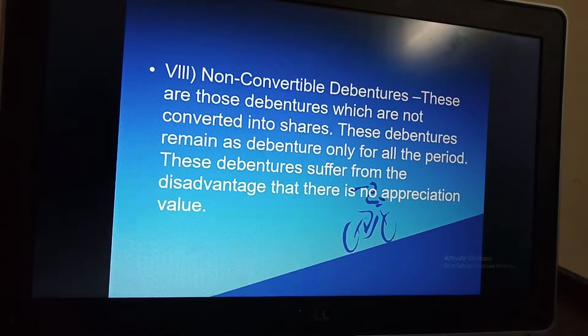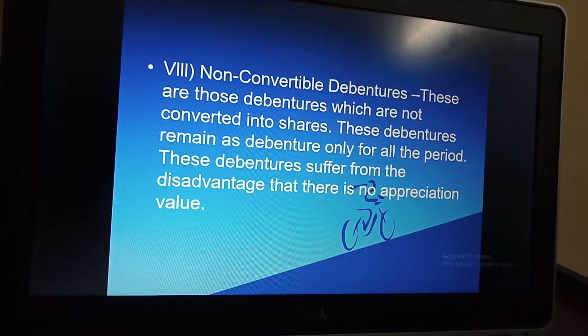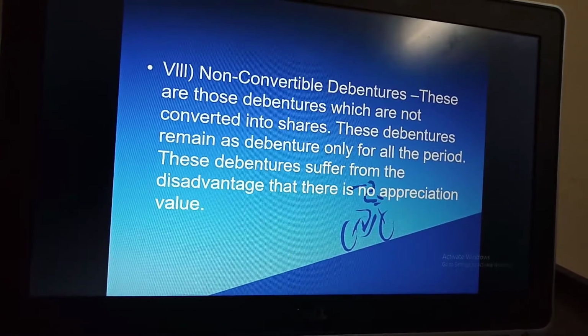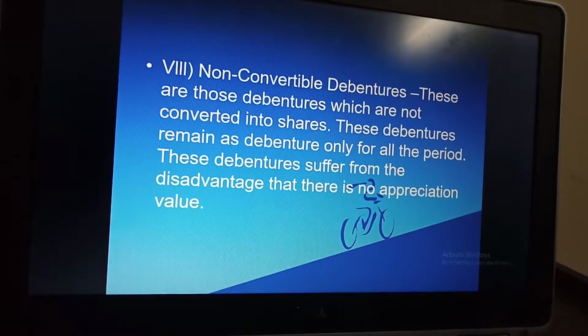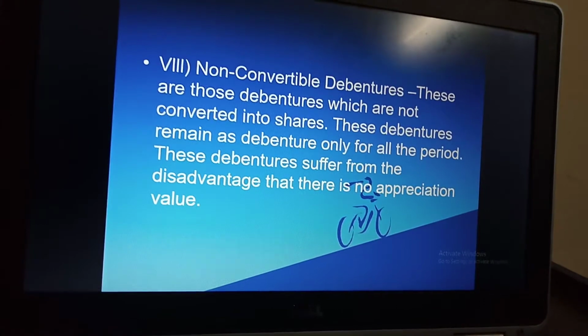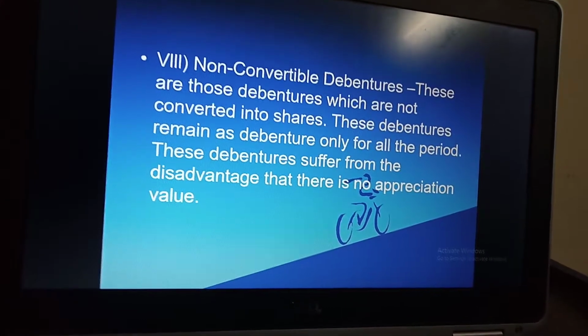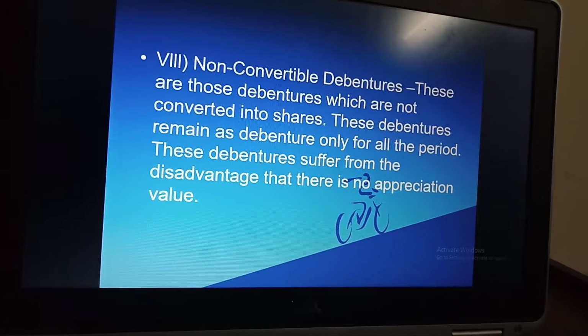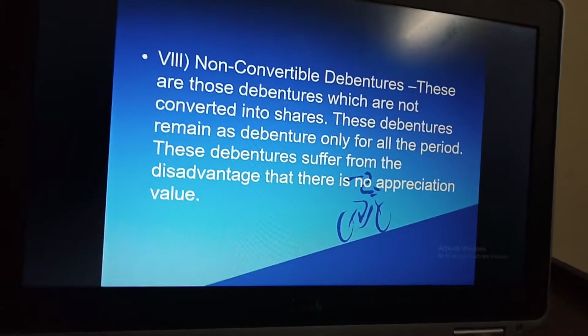And the last one is non-convertible debentures. These are those debentures which are not converted into shares. These debentures remain as debentures only for the whole period. These debentures suffer from the disadvantage that there is no appreciation value.